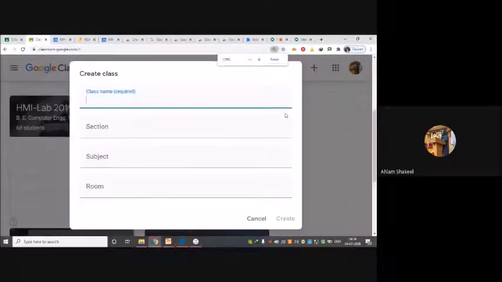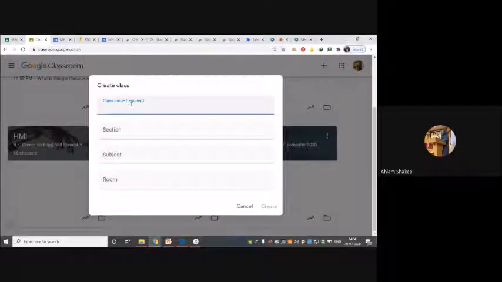On this page you just have to put the name of the class that you want to start. For example, I want to start a class with the name G Suite 101. So I will write G Suite 101. This is the only required field that you need to fill up.